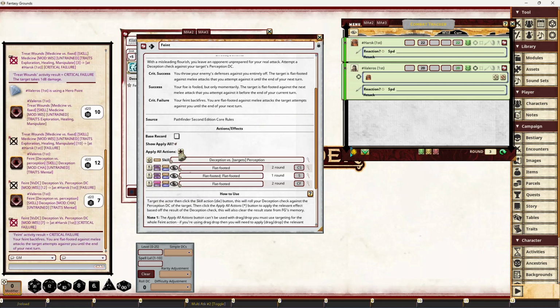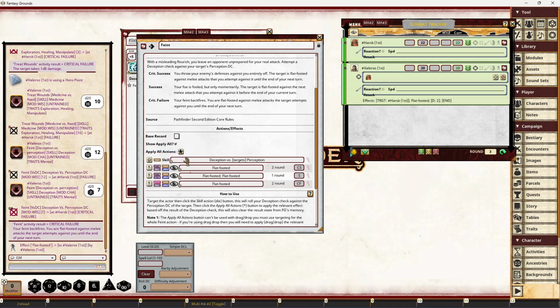Critical failure. So I'm going to click that, and what you see is, specifically for a critical failure, your feint backfires. You are flat-footed against melee attacks the target's attempts against you until the end of your next turn. So we see here we've had this duration added to us. We're flat-footed, but we're flat-footed to Harsk. So we're using what's known as effect targeting. So although it was applied by us, we're flat-footed to Harsk.